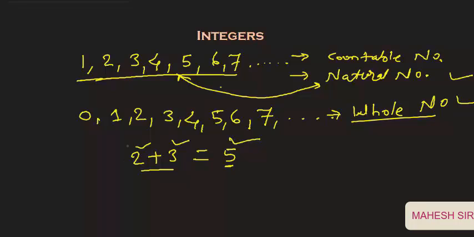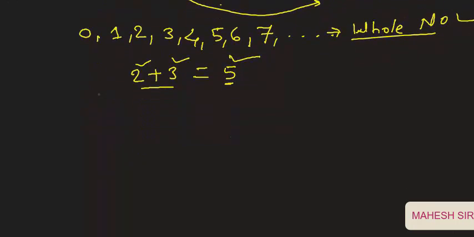Now students, listen carefully. Necessity is the mother of invention. Man invented whole numbers when he felt the need. As he progressed, situations arose in which whole numbers were found insufficient or inadequate. For example, when 2 is subtracted from 5, the answer is 3. Correct.